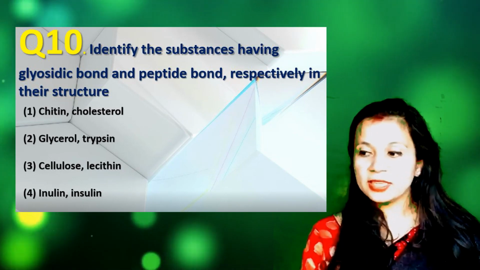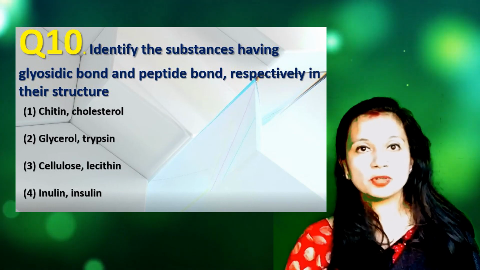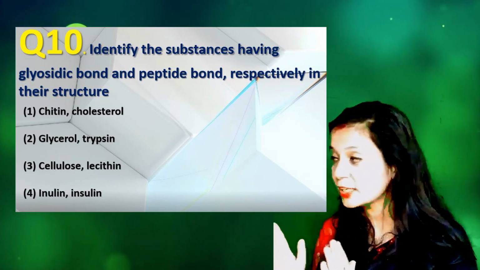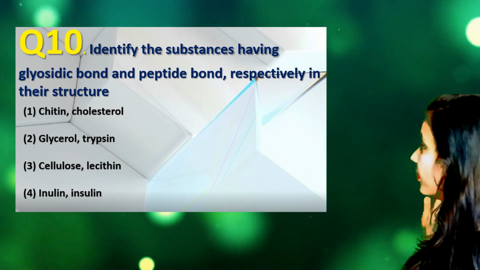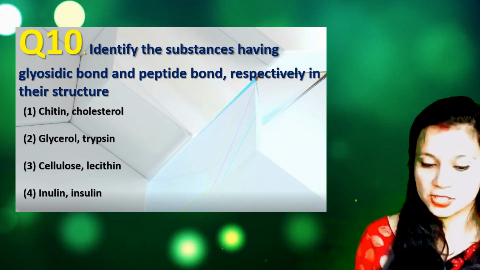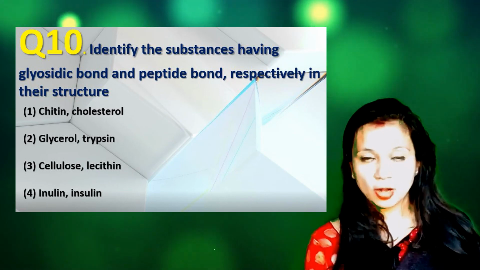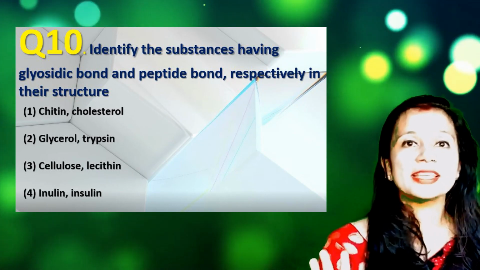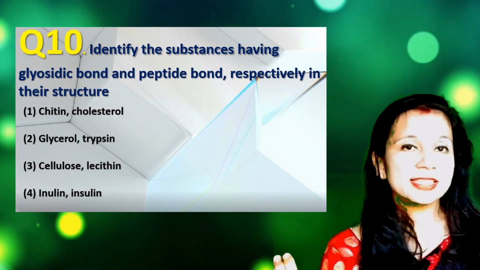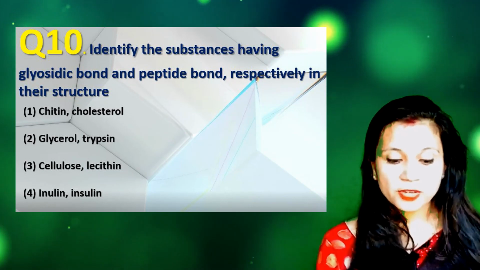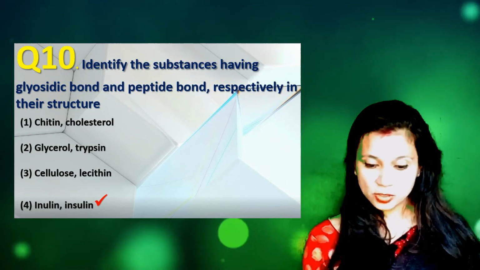So inulin, it consists of many fructose units. It is a polymer of fructose. So adjacent fructose molecules, they are linked together by the glycosidic linkages. And second one is insulin. It is a protein hormone made up of 51 amino acids. Adjacent amino acids are linked together by the peptide bonds. So option number 4 is correct, that is inulin and insulin.